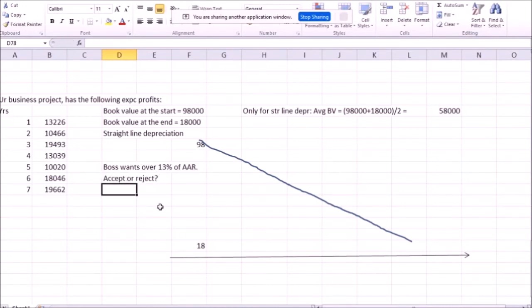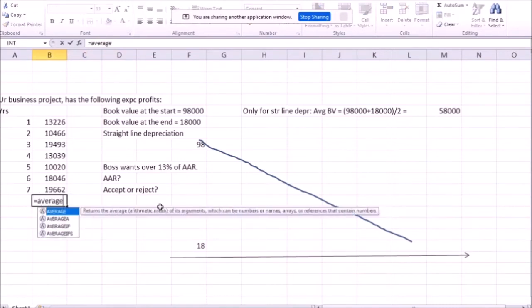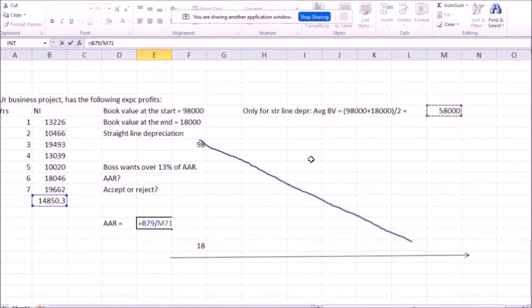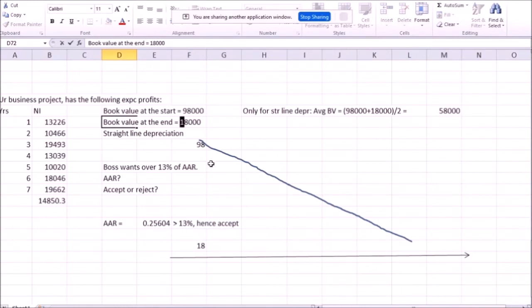Do we accept it or reject it? First, how much is the average accounting return? So let's have average net profits equal to the average. These are the net profits. By the way, I forgot to name this column. Let's call these net income. Profits or net income. So average accounting return is going to be this divided by this. That's 25.6%. That's greater than 13%. Strictly greater because the boss wants over. Hence, accept.